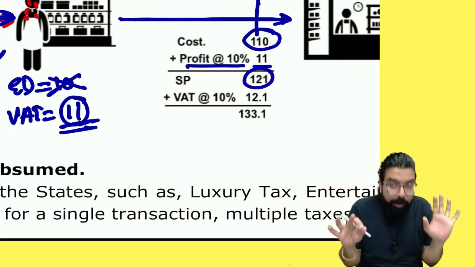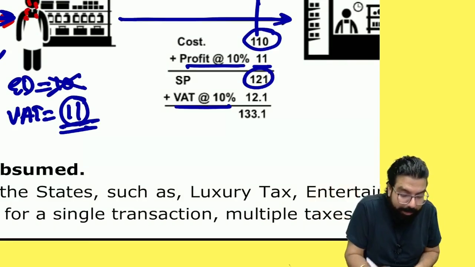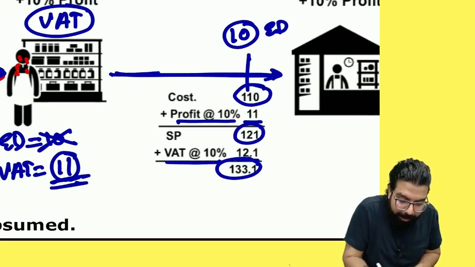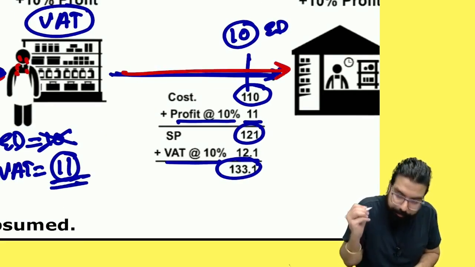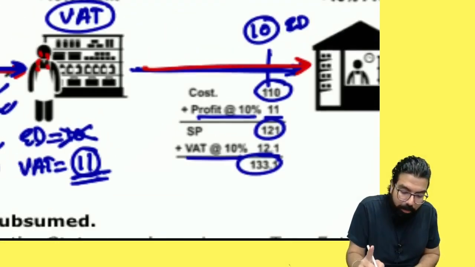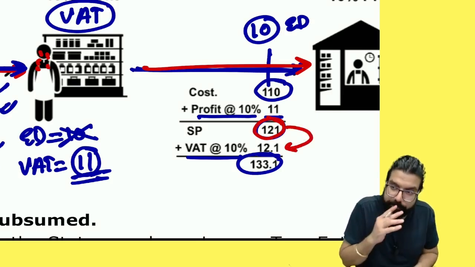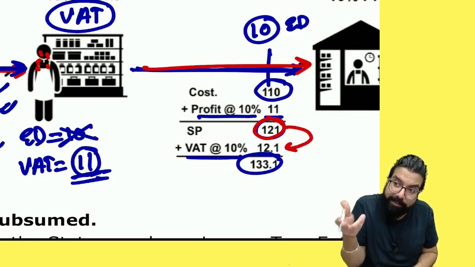On 121, when I sell, I have to charge VAT again. How much? 10%. So I collected 12.1, and 133 is what I sold for to the ultimate customer. Is this point clear to all? Can you tell me what I will say now? In this, was excise duty there? On excise duty, did you charge VAT again? Is it tax on tax again?